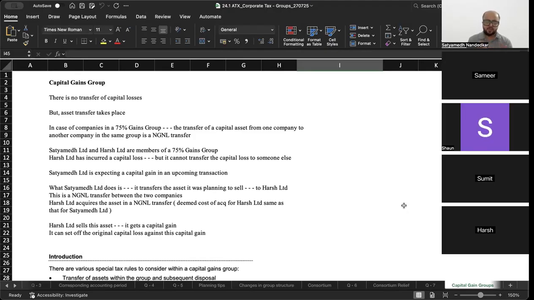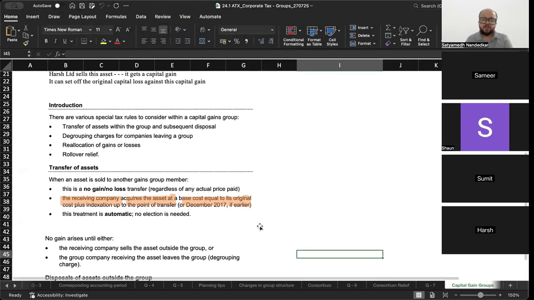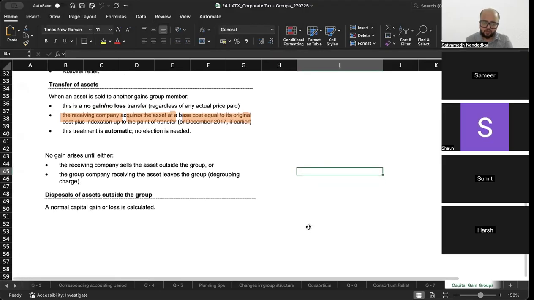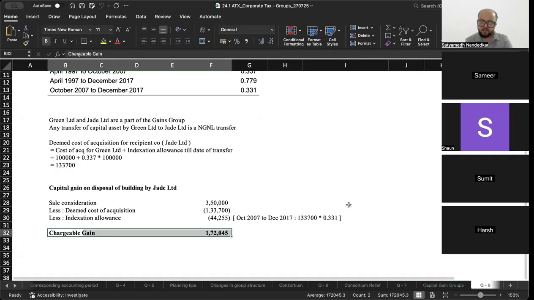तो मैं क्या करूंगा उस केस में? What we will do is, we will transfer. So I was going to sell the asset to an outsider. I will transfer the asset to Harsh. It will be a no gain no loss transfer. Harsh will sell it to the outsider. उसको जो भी gain आएगा, that gain will be adjusted against his capital loss. ठीक है. Okay. Transfer of assets between group companies is a no gain, no loss transfer. When you dispose the assets outside the group, that is when the capital gain or loss will be applicable.